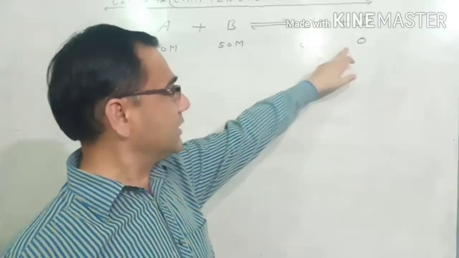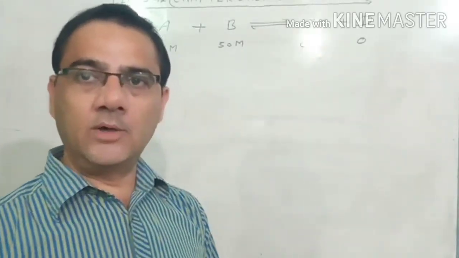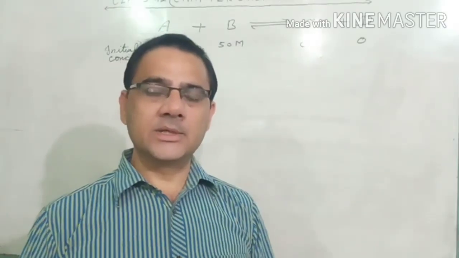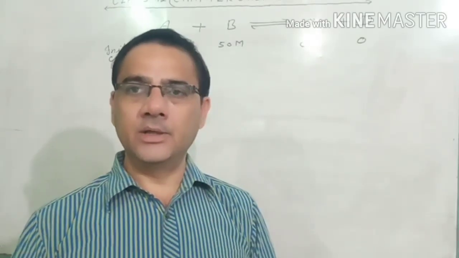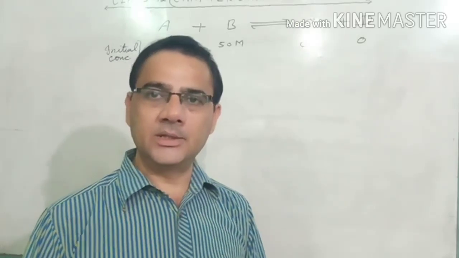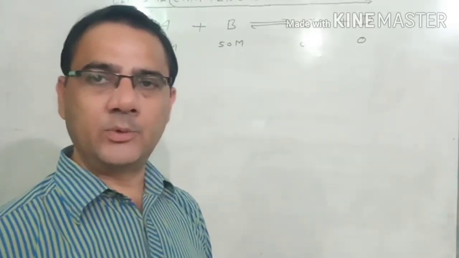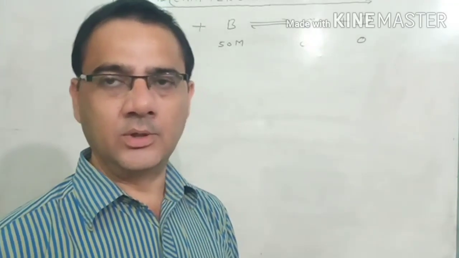And the initial concentration of the product is always taken as 0. We take the maximum concentration of the reactant in the starting. It means the initial concentration of the reactant is always maximum, that is 50 and 50, and the initial concentration of the product is always taken as 0.